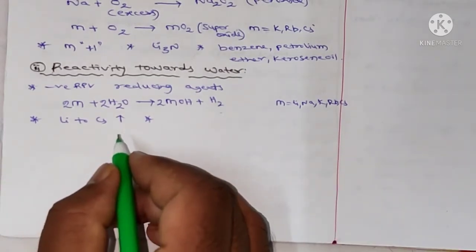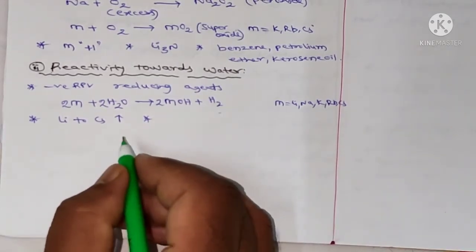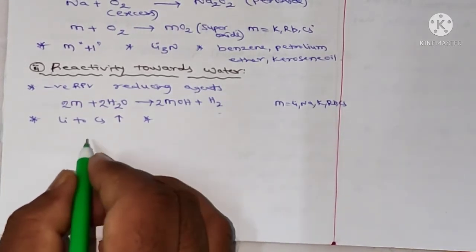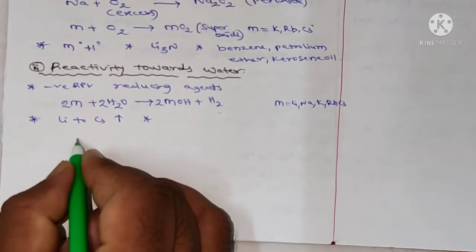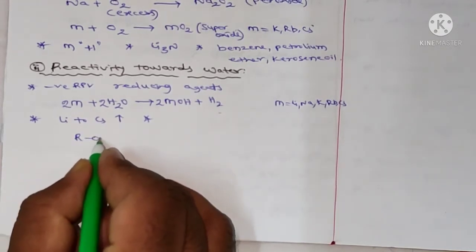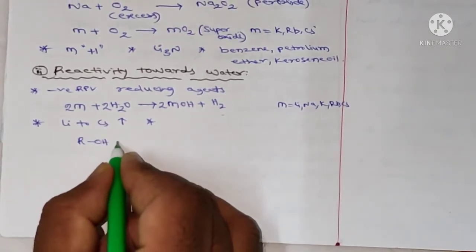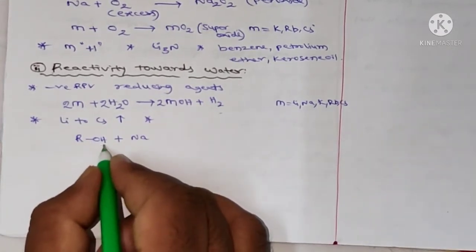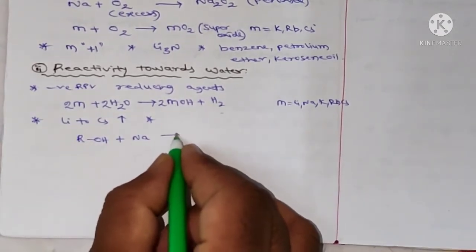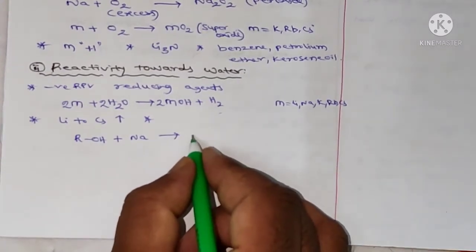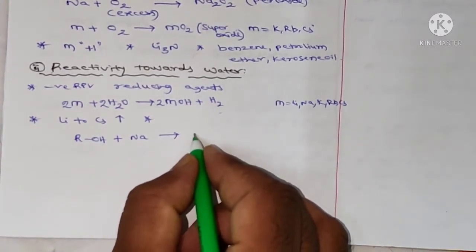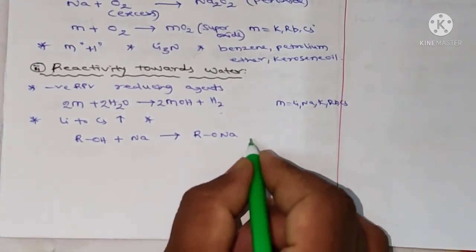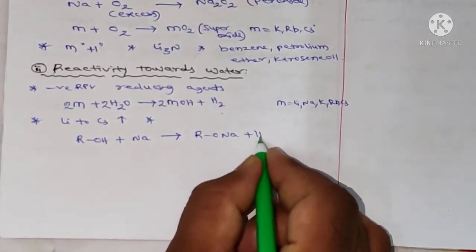They can also react with alcohols, ammonia and 1-alkynes. Let me take those reactions. Alcohols, ROH: take one metal, sodium. Sodium reacts with alcohol to give sodium alkoxide, RONa, plus H2.